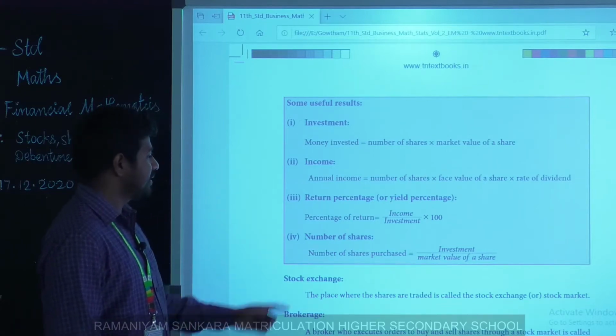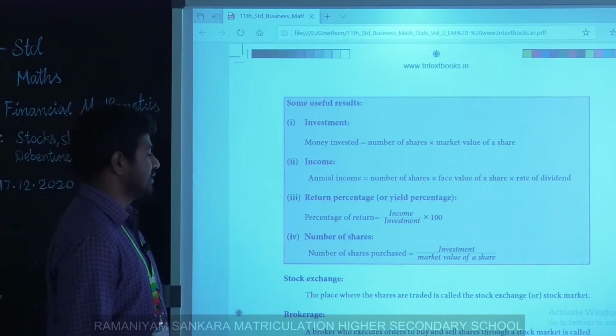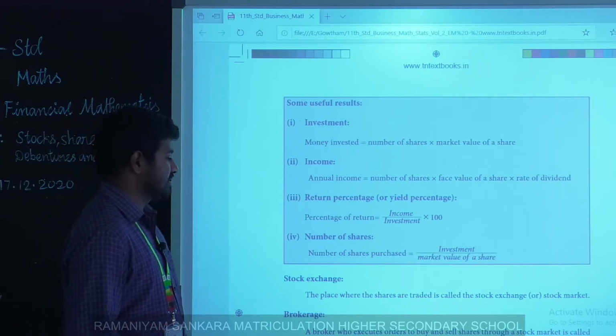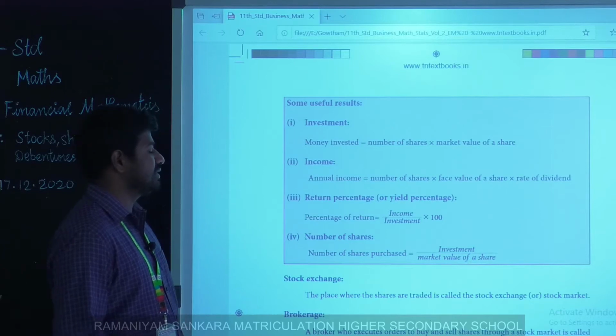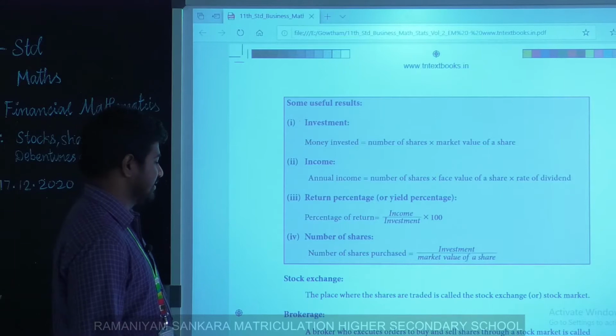Next, return percentage. Percentage of return equals income divided by investment into 100. Number of shares purchased equals investment divided by market value of a share.